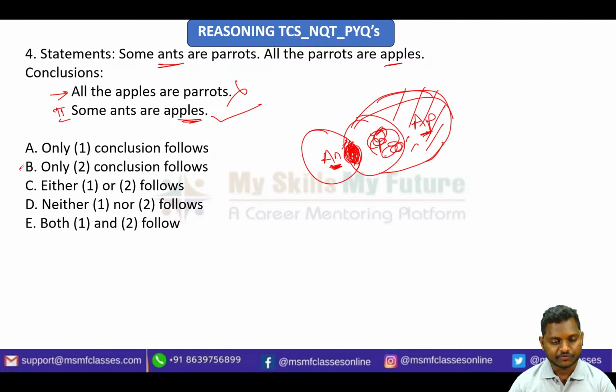Okay, so I can say option B, right? Some ants are apples is true. Okay, this part apples is there and also parrots is also there, right? So I can say conclusion 2 follows. Okay, so very simple, right? I'm just going for the next question.